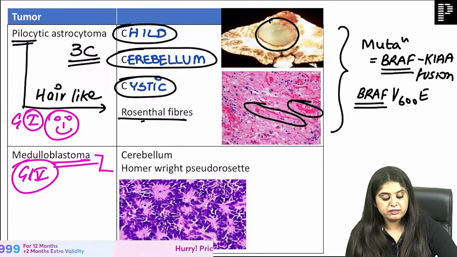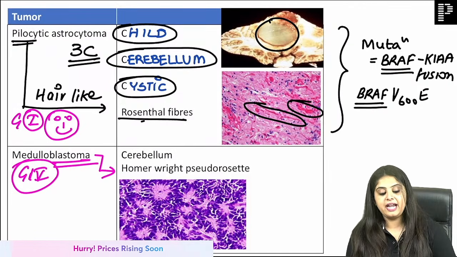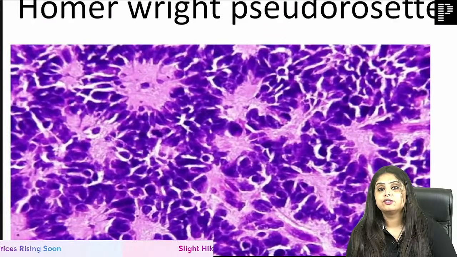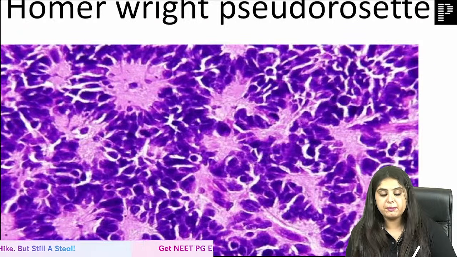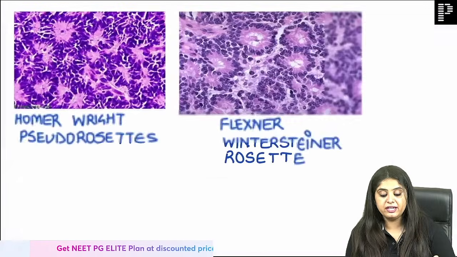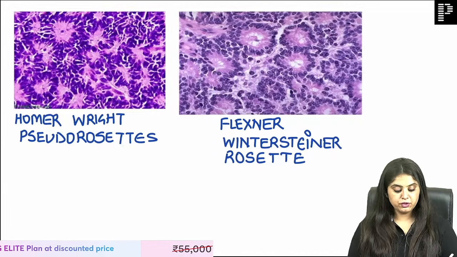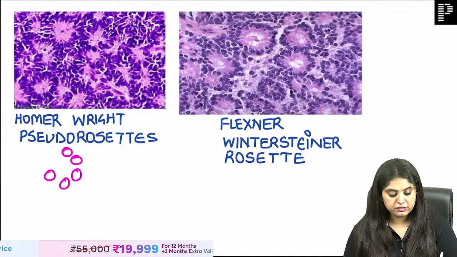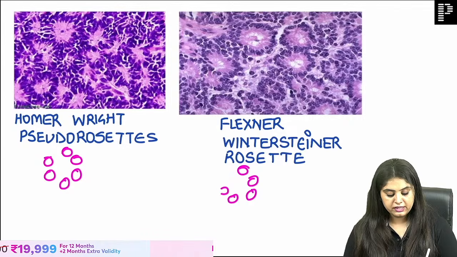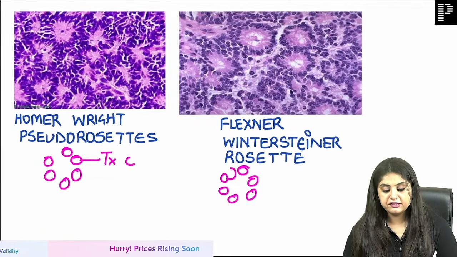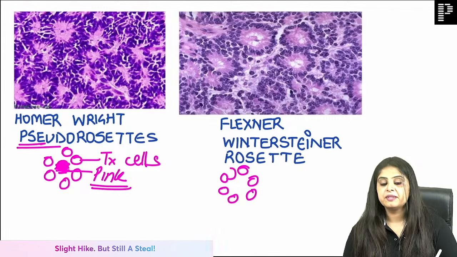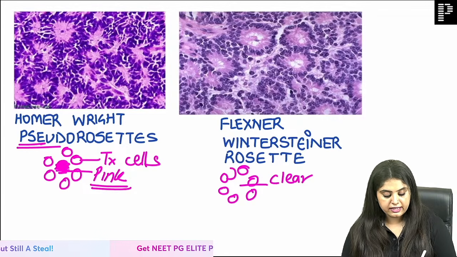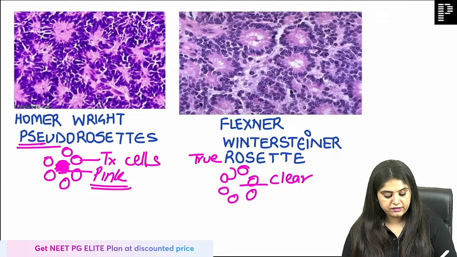So medulloblastoma is famous for showing which rosettes? How can I end the session without rosettes? So the rosettes that are going to be the Homer Wright pseudo rosette, which is making me come to a point. Where do you see rosettes? This is for you guys. Rosettes means that the tumor cells are going to be round like a rose. So these are going to be the tumor cells. And now I want you to tell me that if there is pink material present in the center, that makes it a pseudo rosette. And if it is a clear center, then that is going to make it a true rosette.